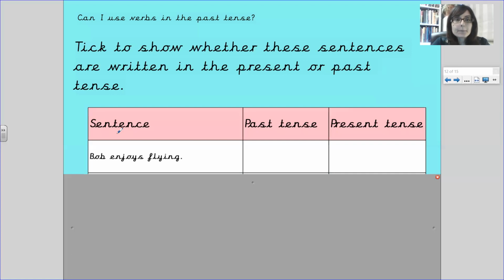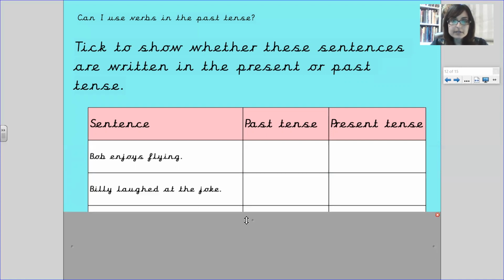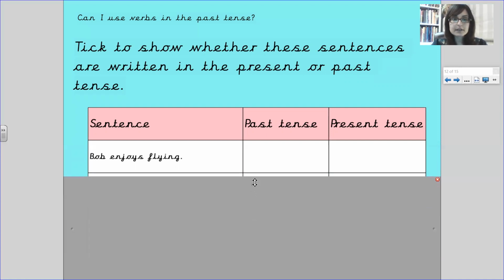Now, tick to show whether these sentences are written in the past or present tense. So we've got a table here with 3 sentences, and we're going to do them one at a time. This is our sentence, and we have to tick the box. If we think it's in the past tense, we're going to put a tick in this box, and if we think it's in the present tense, we tick the second box.